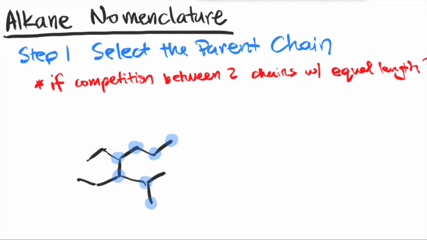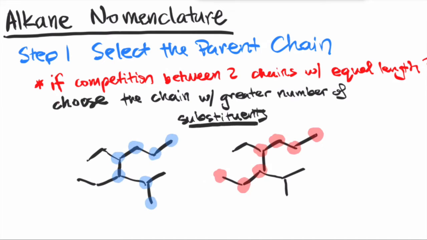For example, one parent chain could be this string of carbons composed of 7 carbons. Or we can go this other route where we also have 7 carbons as your longest chain. So how do you decide? So the rule is that you want to choose the chain with a greater number of substituents. Substituents are basically things that are branching out from the parent chain.